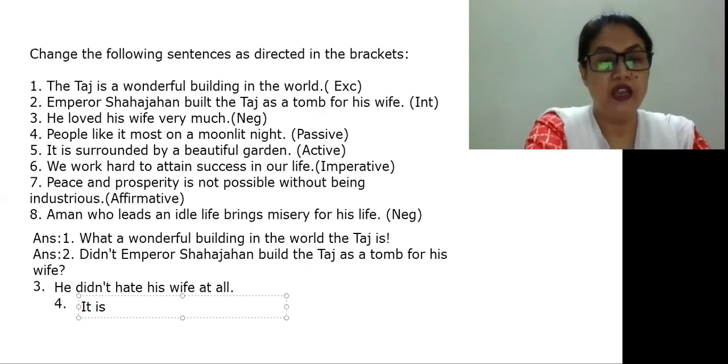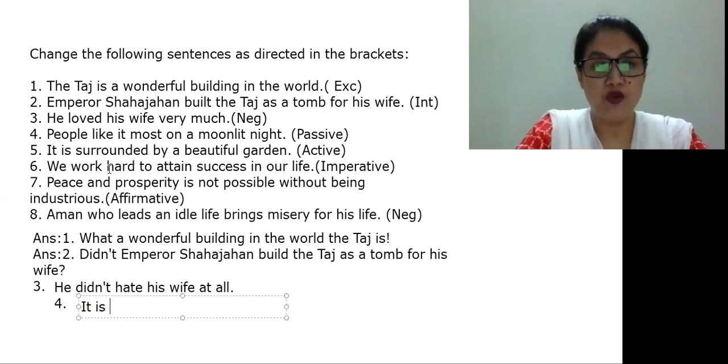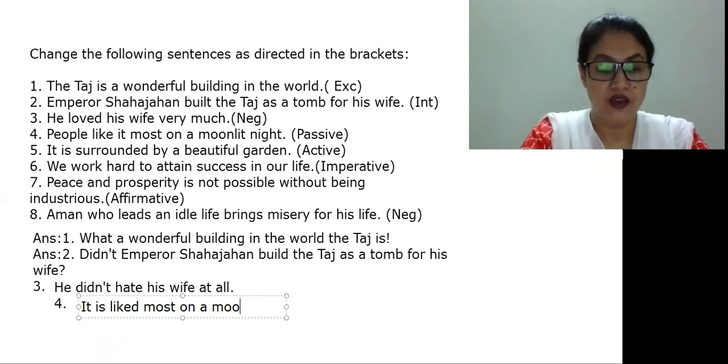So, people like it. Here "it" is the object, and we have to make it the subject. So it is liked, the past participle of the verb, liked most. It is liked most on a moonlit night by people.